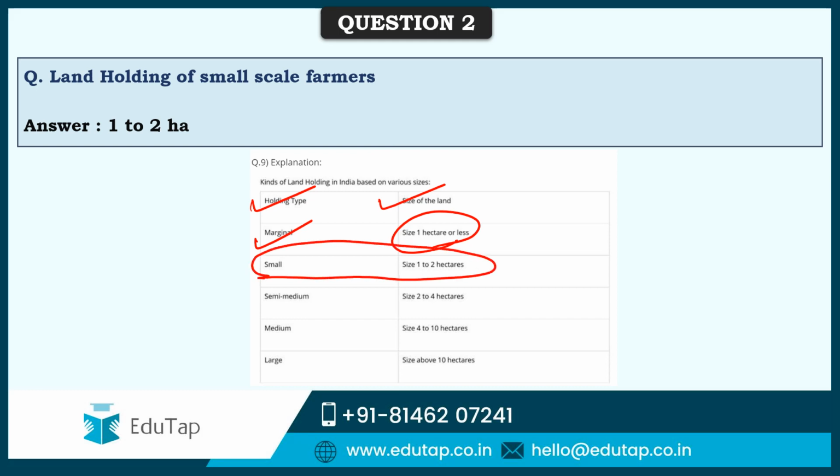This is as per the agriculture census. They have given the categorization of land holding in India. So for small farmers it is 1 to 2 hectares, semi medium it is 2 to 4, medium it is 4 to 10, and large it is above 10 hectares.